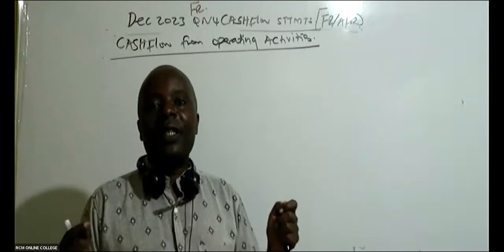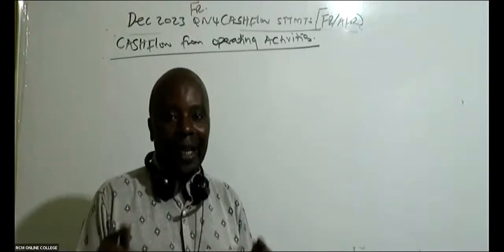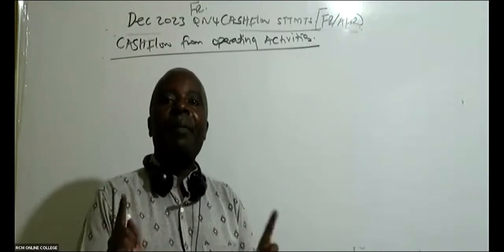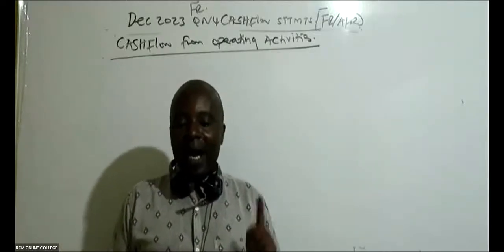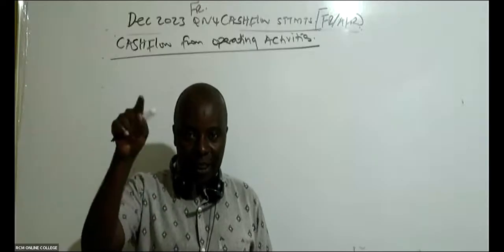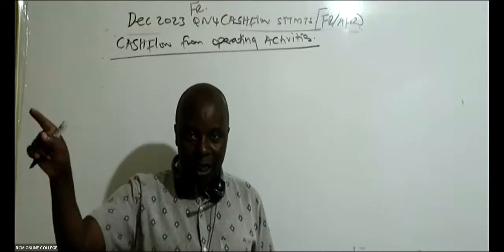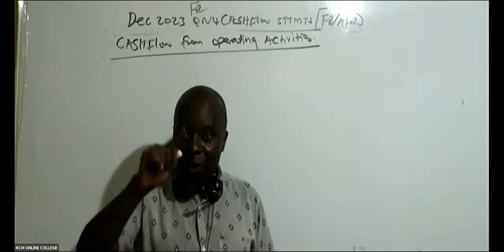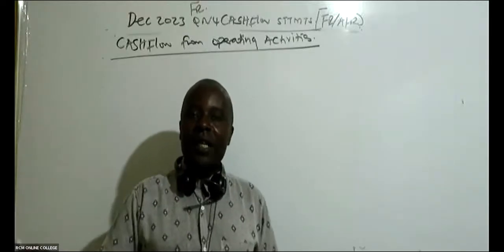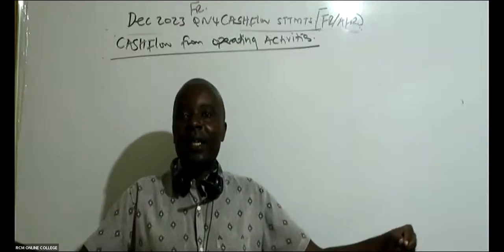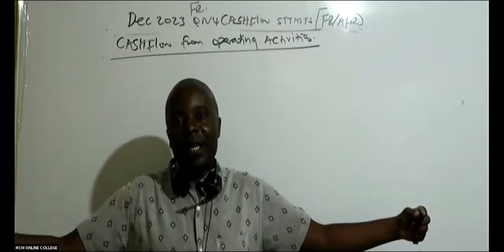Then, of course, we have cash flows coming from financing activities. Remember our capital structure from the financial management series that I'm teaching: we have equity, debt, and preference share capital. How do we raise money from outside? Maybe we could float shares, so that will come under financing. How do we finance our operations?